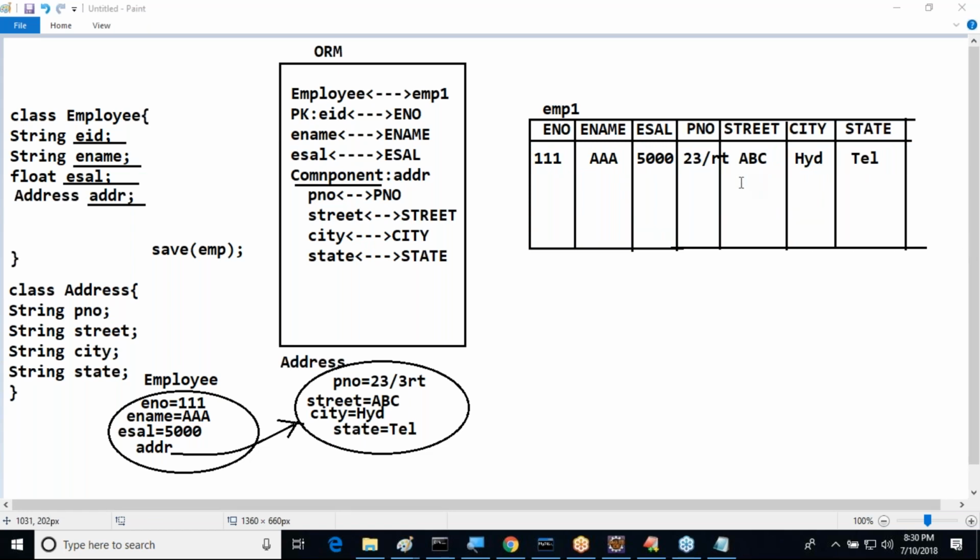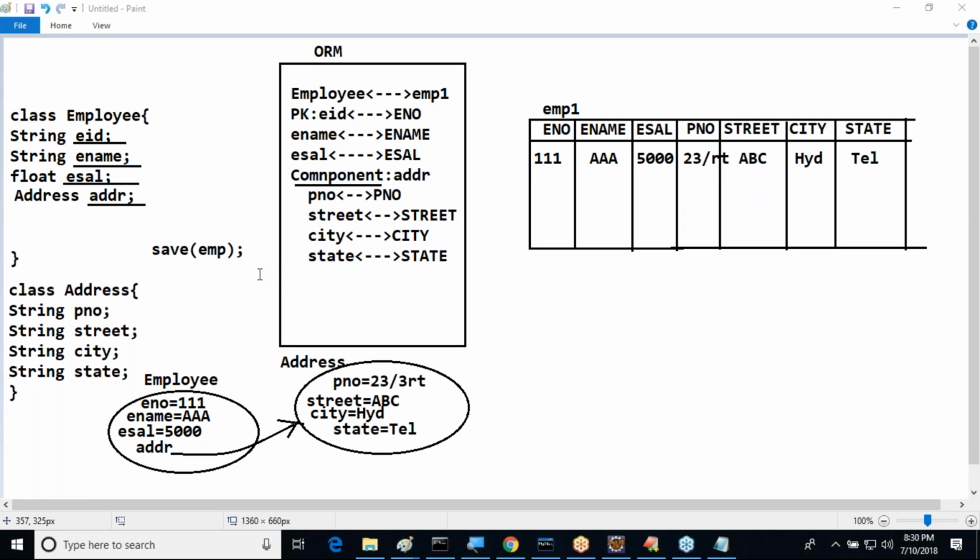But here my question is very clear. Try to recognize my question. When I save this employee object, how is our system able to store employee details in ENO, ENAME, ECL? How are address details going to be stored in PNO, street, city, and state? How is it possible for our program to distribute data in the database tables like this? This is my question.